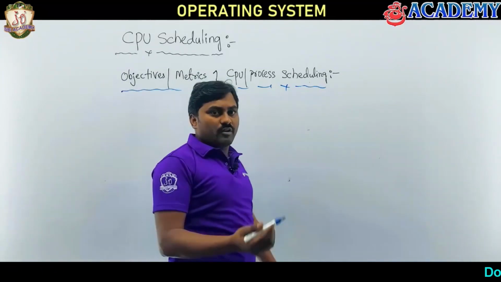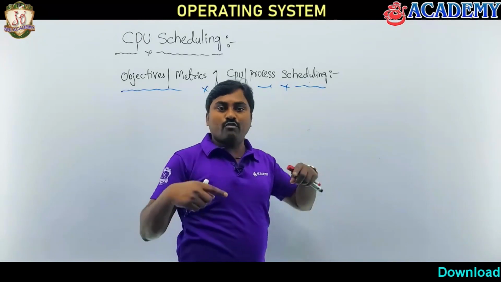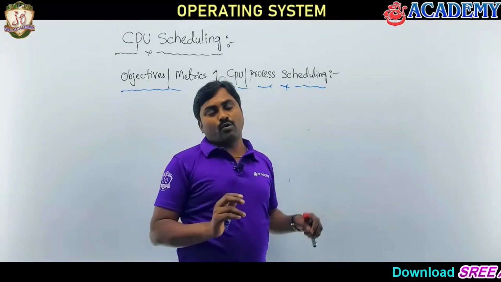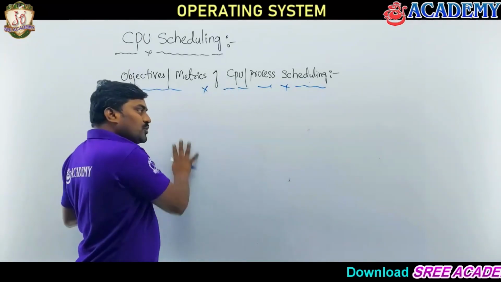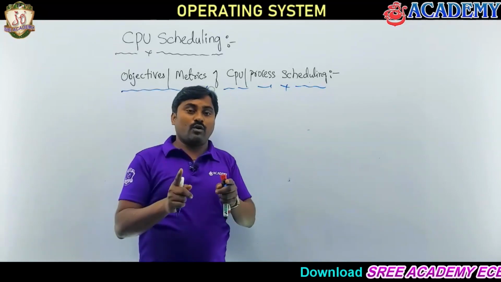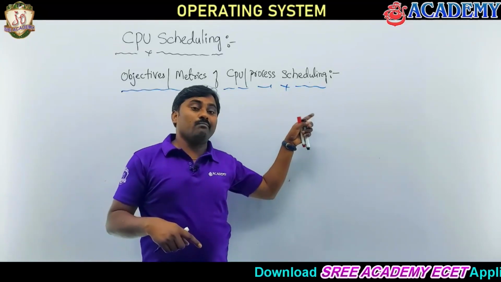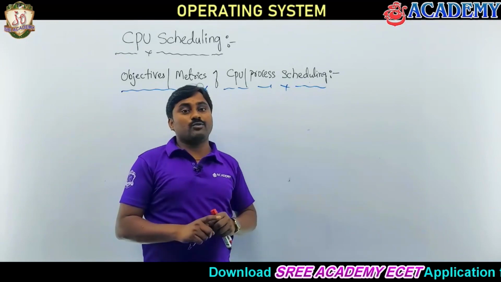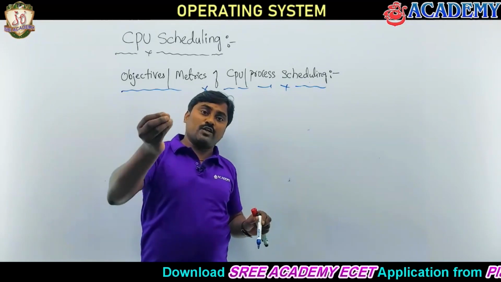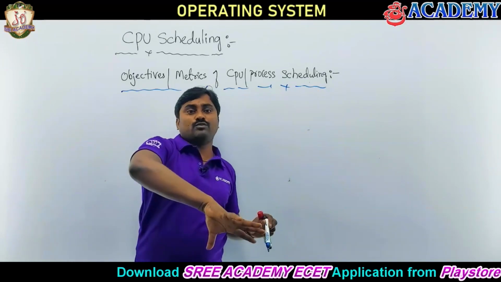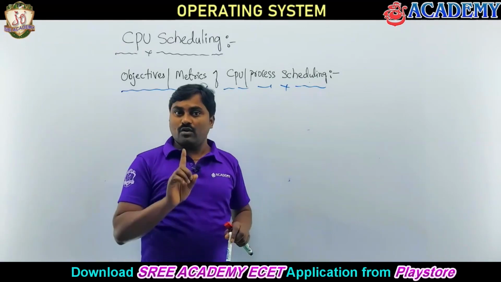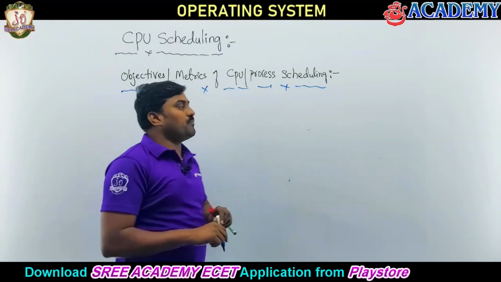Measuring something. What is being measured? The performance of these scheduling policies. And objective is talking about the scheduling algorithm. Previously I gave the criteria for selecting a process, meaning any scheduling algorithm can use some criteria to pick a process from the ready queue and assign it to the CPU. That differentiation you need to understand.